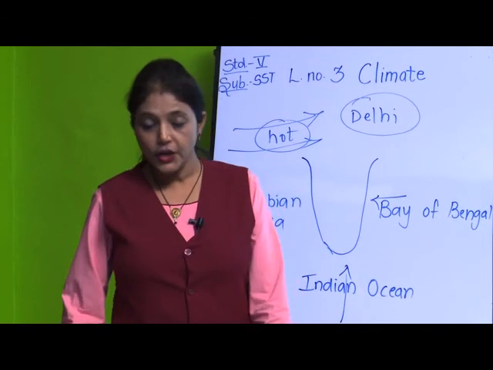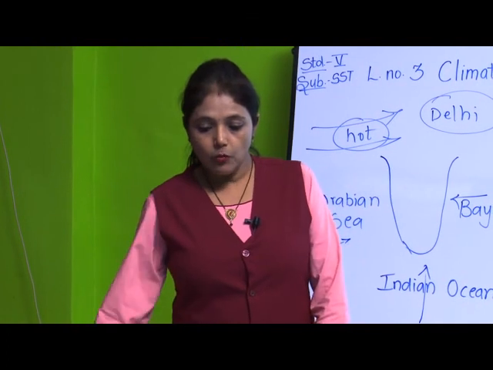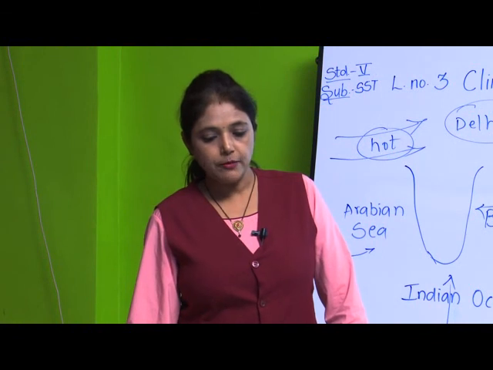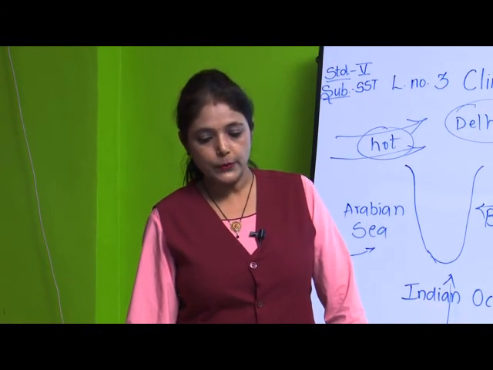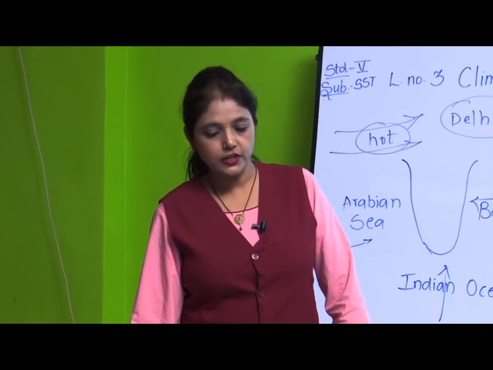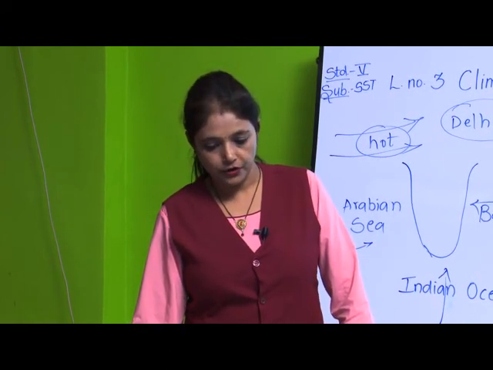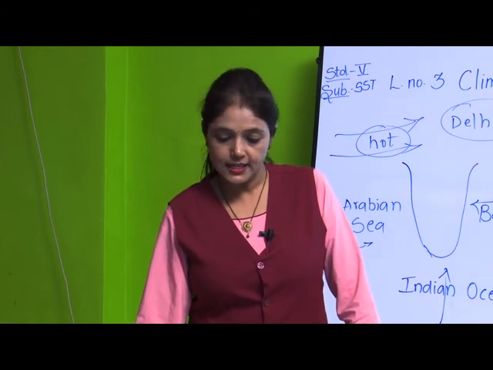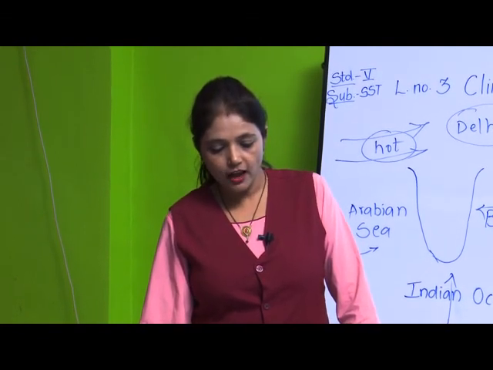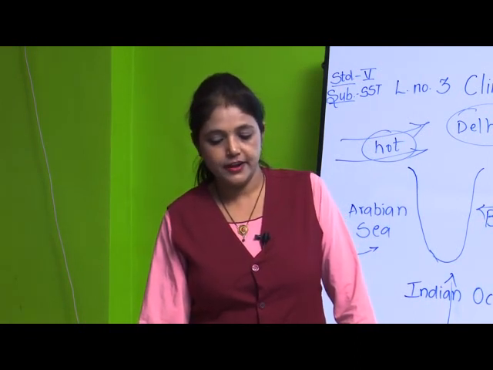Next point is humidity. The humidity of a place is the amount of water vapor in the air. It affects the climate of a place. The air over the equator is laden with water vapor. As the heat of the sun here causes rapid evaporation of the ocean's water, this causes heavy rain in this area. So, the climate near the equator is hot and wet. Deserts are formed in places where there is very little humidity and so very little rain throughout the year.